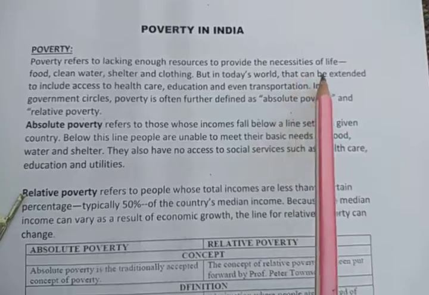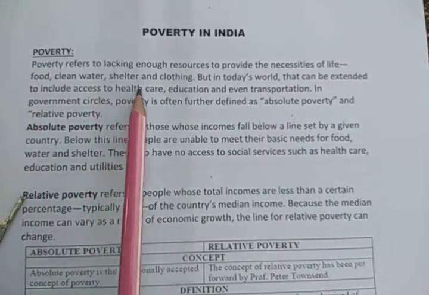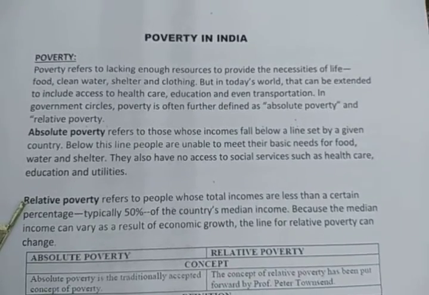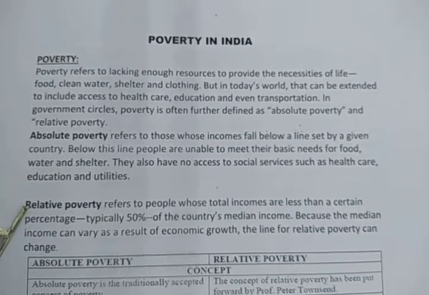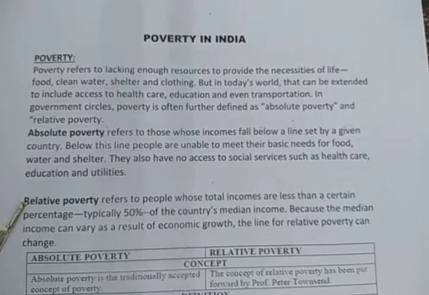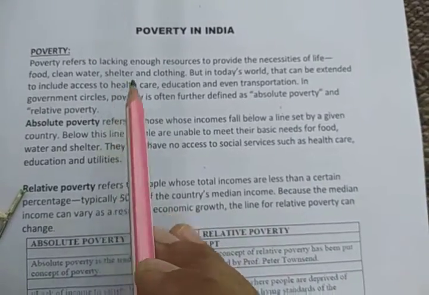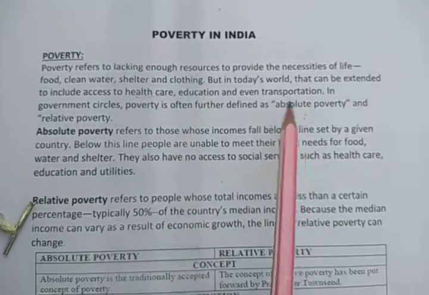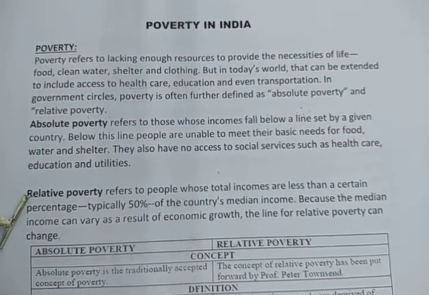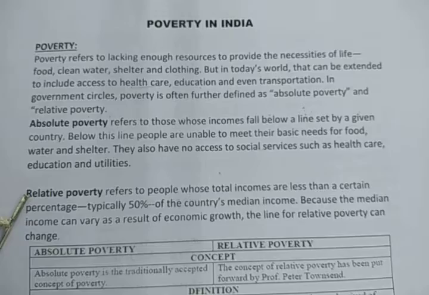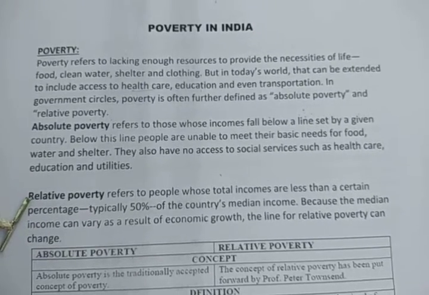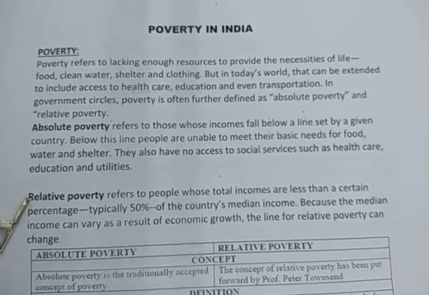But in today's world, that can be extended to include access to healthcare, education, and even transportation. If a person is not able to afford good healthcare facilities for himself or herself, good education and transportation, then that will also be counted under the poverty classification, because that is also essential in today's world.